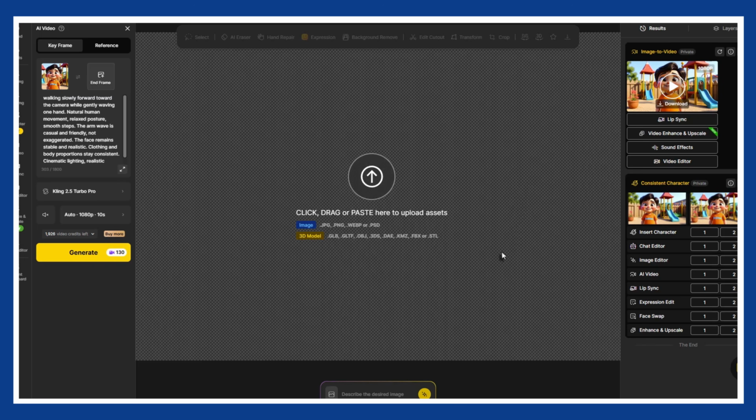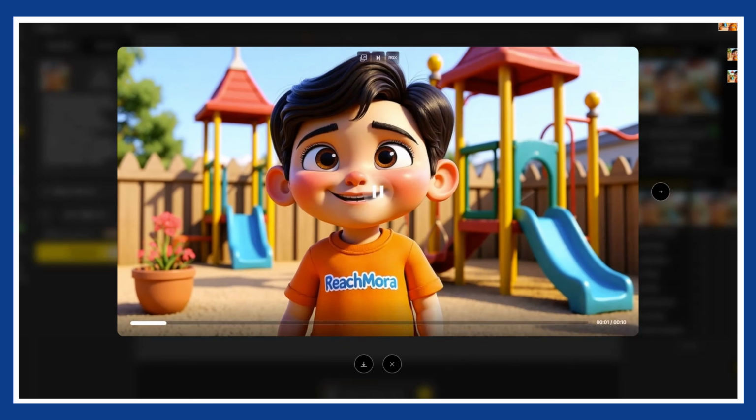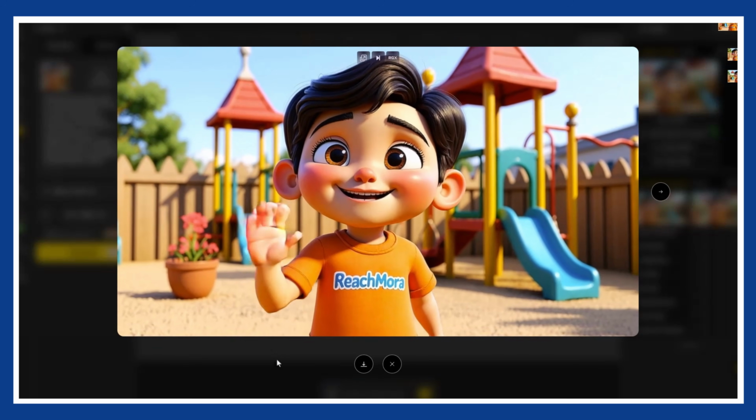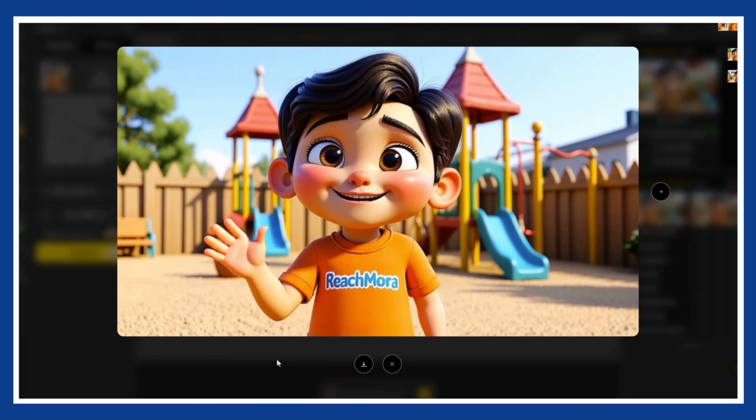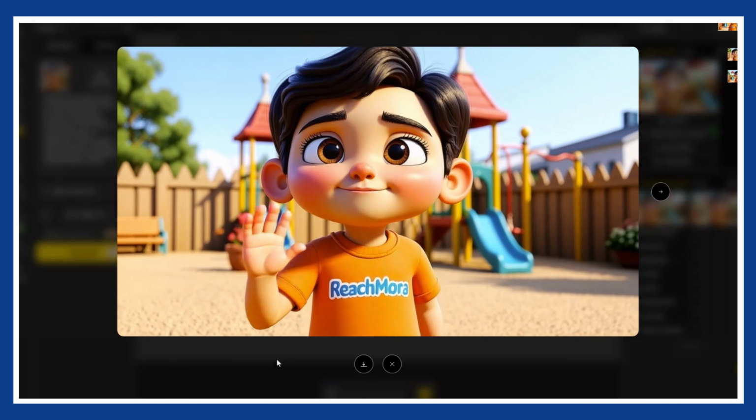When the result is finished, review the video carefully. Look at the movement, the timing, and how natural the animation feels. If something does not match your expectation, you can adjust the description or settings and generate again. Make sure you are satisfied with the video before moving on to the final step.